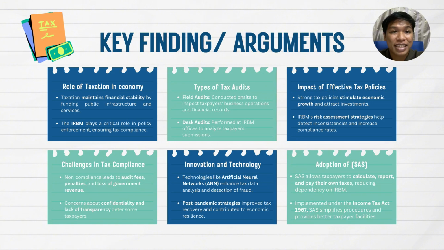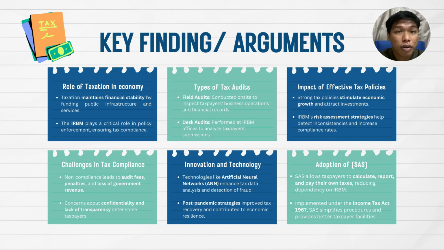The fourth one is challenges in tax compliance. Non-compliance gives a lot of challenges in tax. The fifth one is innovation and technology. Technologies like artificial neural networks, ANN, which is known as artificial intelligence. In this modern era, a lot of artificial intelligence has been created, so ANN is one of it. It enhances tax data analysis and detection of fraud. And the sixth one is the adoption of SAS.